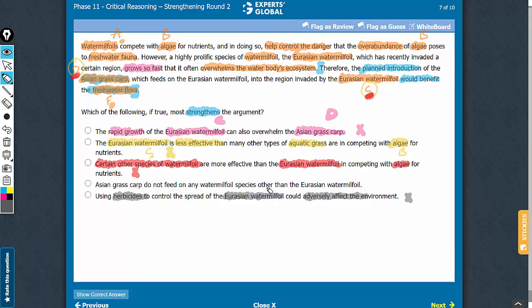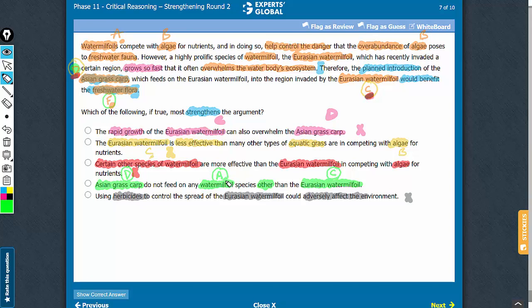Let's confirm answer choice D now. This answer choice says that D here does not feed on any other species of A other than C. See, the point is that A is something which is useful, okay? It's only C which is a type of A which can harm F. And if D, the prescribed solution, affects only C and not other types of A, then this information is in